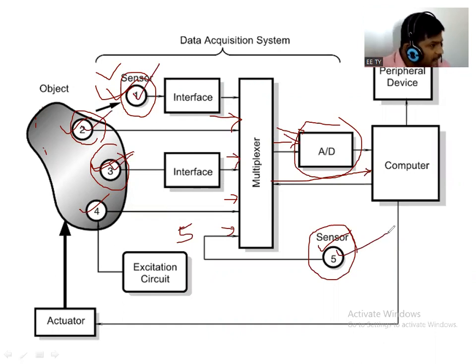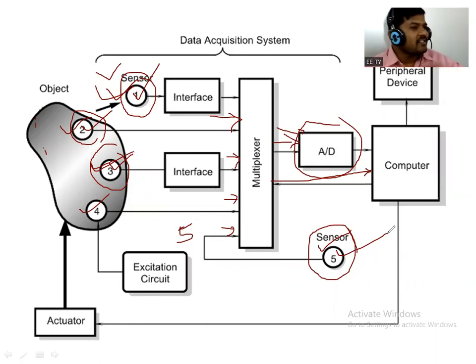These four sensors are called passive sensors. That means sensor 1, sensor 2, sensor 3 and sensor 5 are called passive sensors. Okay, and sensor 4 is called an active sensor, right?